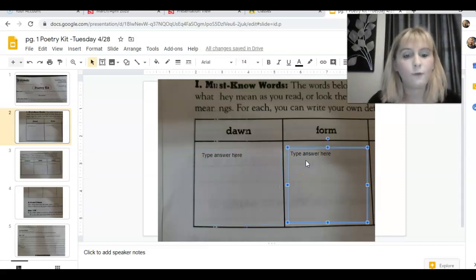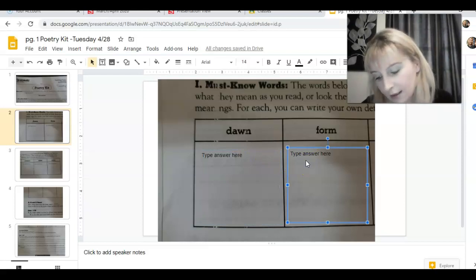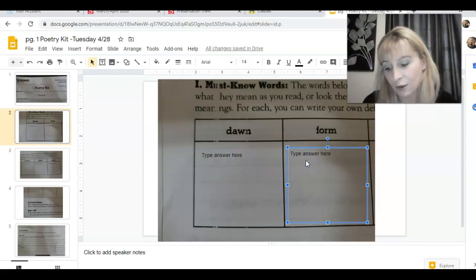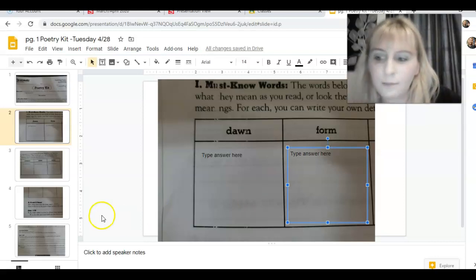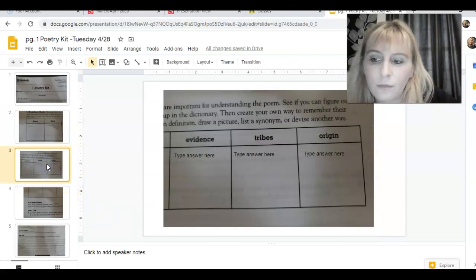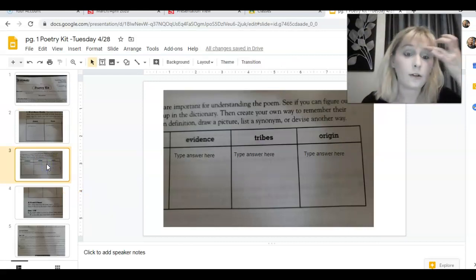All right, the next one, form. This is in line 8, which is the 4th stanza. I'll start with line 7 because that kind of gives us more context. Remember your birth, how your mother struggled to give you form and breath. Well, what do you think that's referring to? How your mother struggled to give you form. What do you think form is? All right, and these are the other 3.